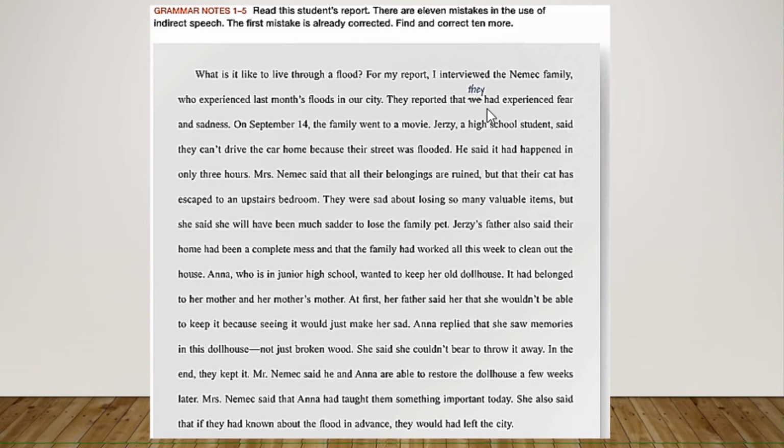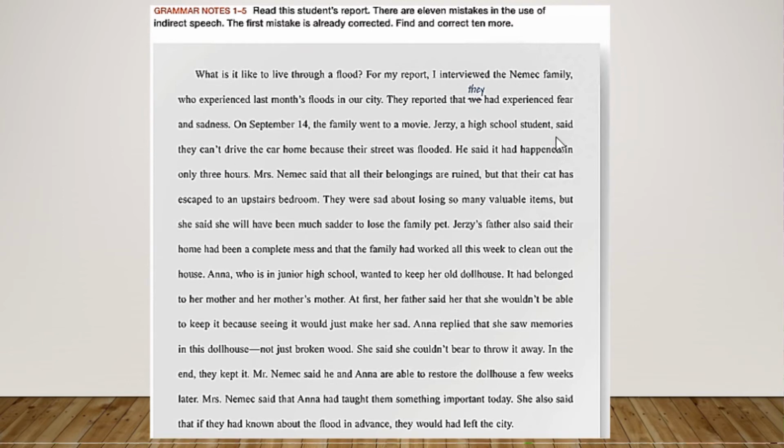Okay, if we continue, it says, on September 14th, the family went to a movie. Jersey, a high school student, say they can't drive the car home because their street was flooded with a lot of water, right, guys? So, is this possible here? This can't.